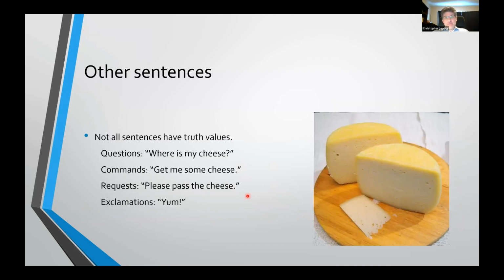Not all sentences have truth values, right? So questions, commands, requests, exclamations. Where is my cheese? Get me some cheese. Please pass the cheese. Yum. None of these have truth values. It doesn't make sense to say whether "where is my cheese" is true or false, because this is not a declarative sentence. It's a different kind of sentence. It doesn't have a truth value. So these are not found as part of reasoning in the way that we're understanding it.